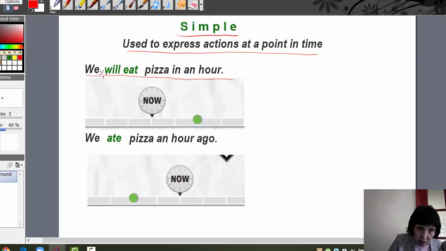Here, will eat. This is not now, but we will eat in the future. We will start in an hour, and we will complete. It is a simple future sentence.